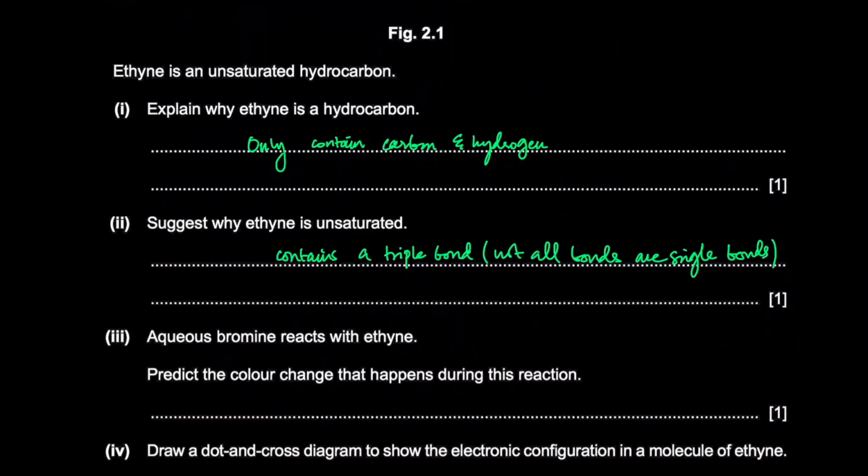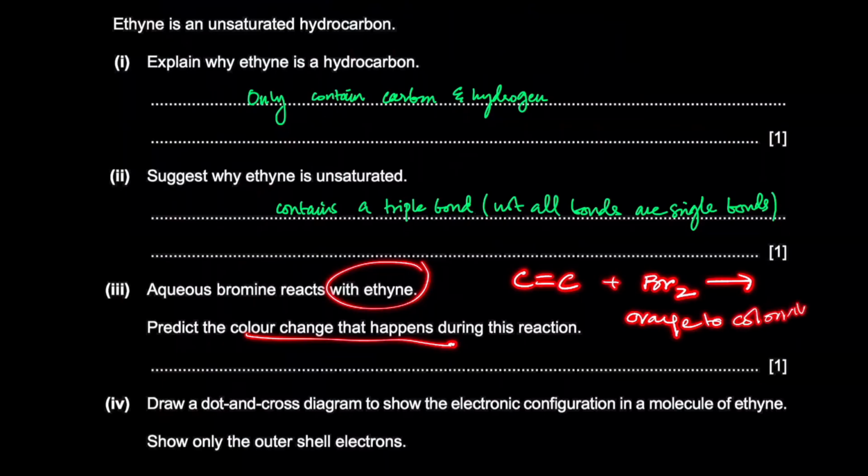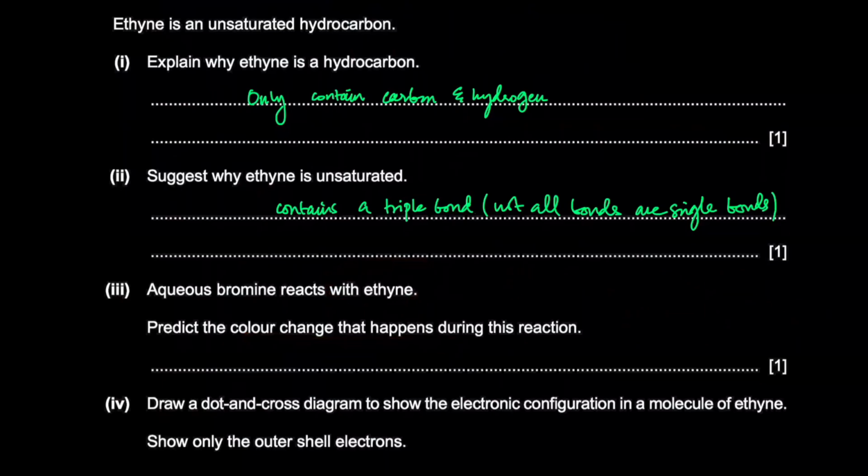Aqueous bromine reacts with ethyne. Predict the color change that happens. Similar to ethene, guys. If you guys remember, for alkenes, aqueous bromine is a test for the double bond, right? And the observation is orange to colorless. Okay. Some places will also say brown to colorless, but aqueous bromine is more accurately orange. For iodine, it's brown. For bromine, it's orange. So we're gonna say orange to colorless. Or decolorization of aqueous bromine.